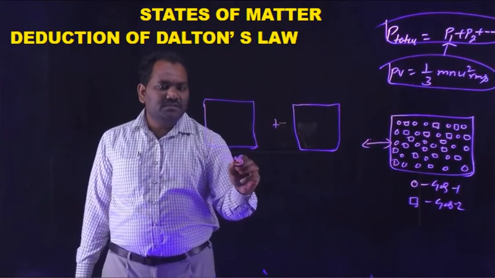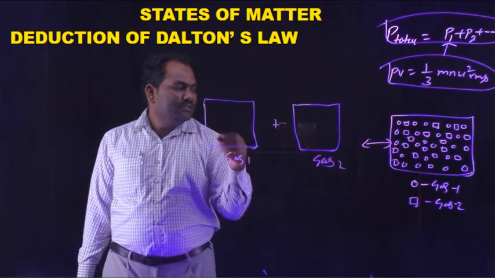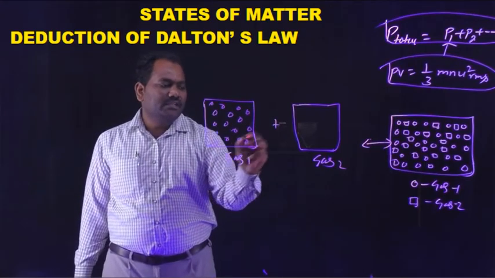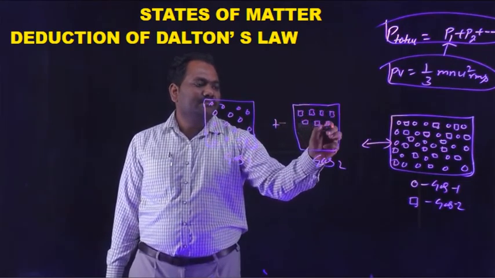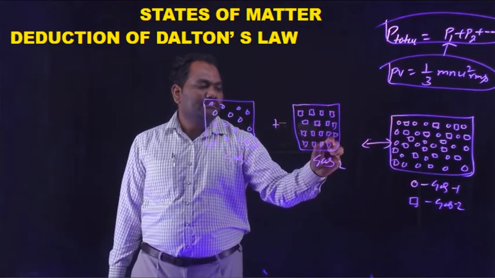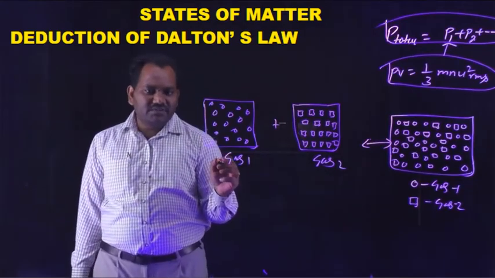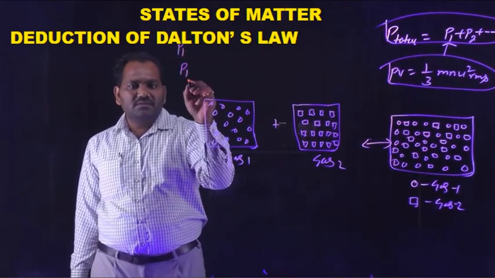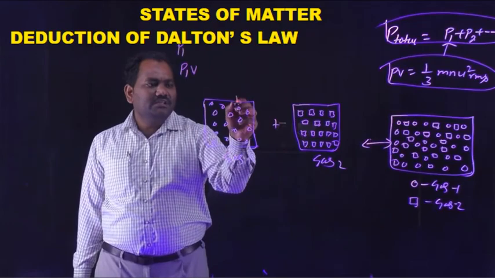This is gas 1, represented by circles, and this is gas 2, represented by squares. Both have the same volume, equal to V.